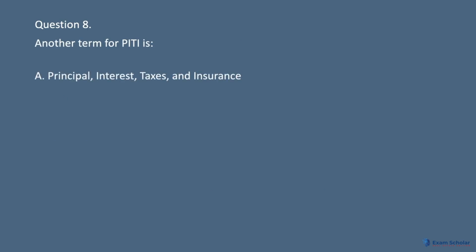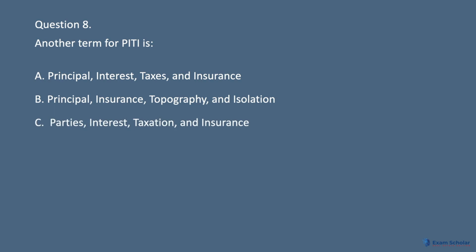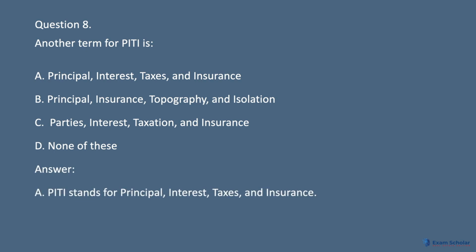Question 8. Another term for PITI is: A. Principal, interest, taxes, and insurance. B. Principal, insurance, topography, and isolation. C. Parties, interest, taxation, and insurance. D. None of these. Answer: A. PITI stands for principal, interest, taxes, and insurance.